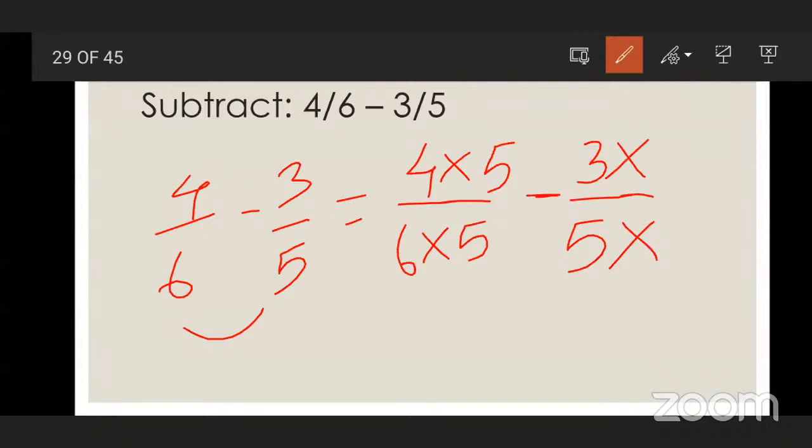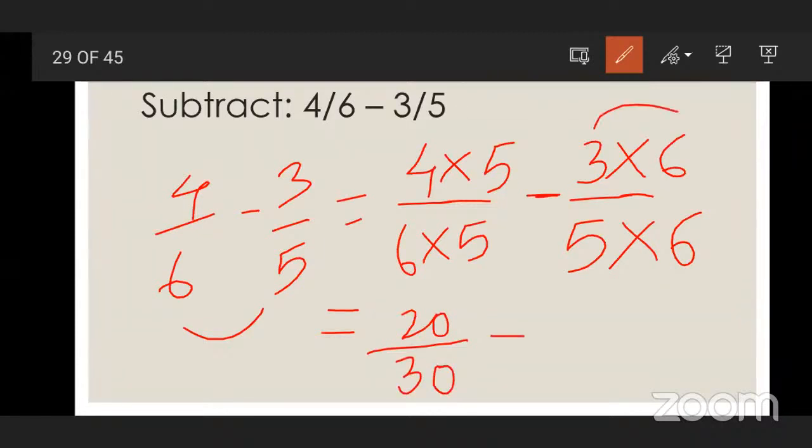6 6s are 36... 5 6s are 30. Good. Okay, what is the multiplication of 4 and 5? 4 5s are how much? 20. 6 5s are how much? 30. Good. Minus 3 6s are 18. And 5 6s are 30.